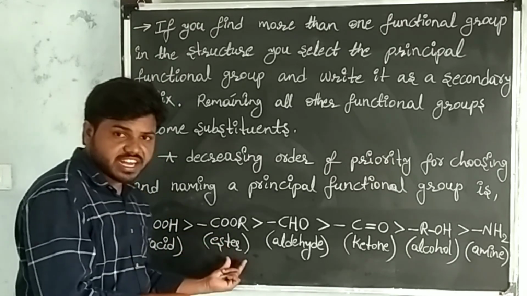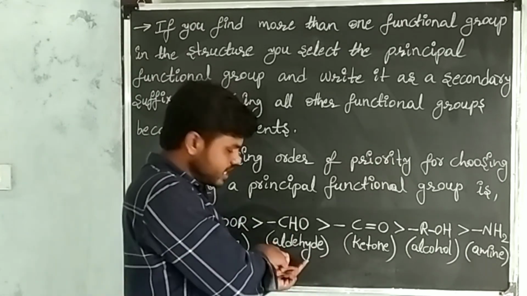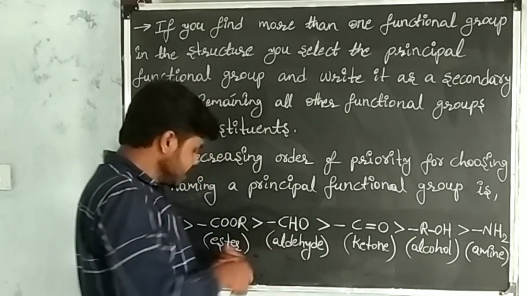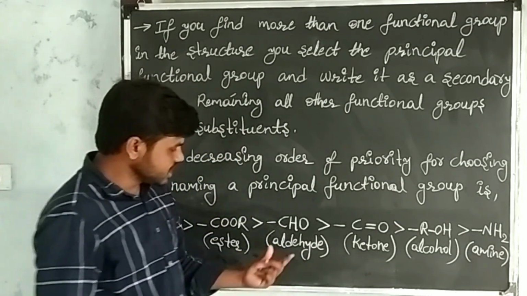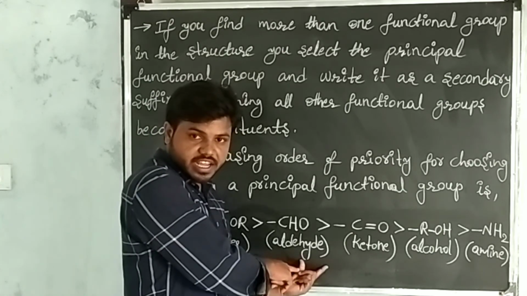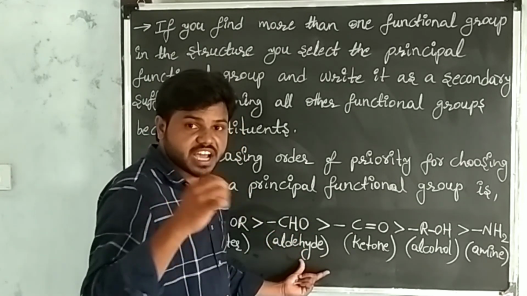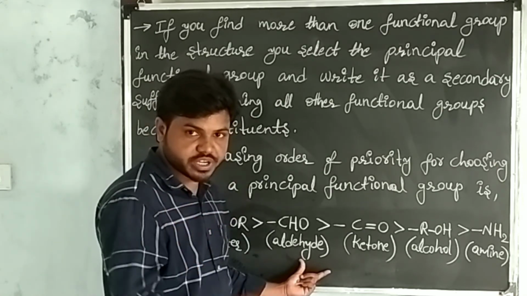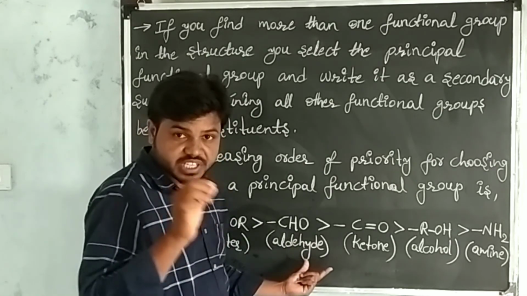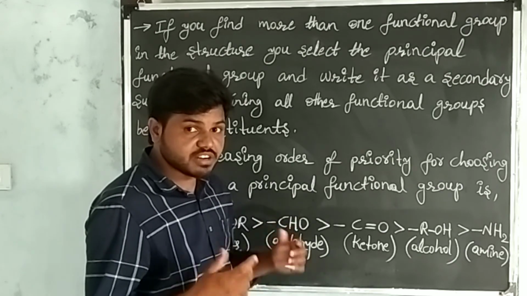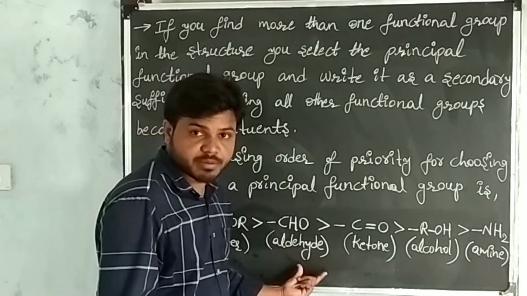If acid and ester are not present, then give the priority to aldehyde. This aldehyde becomes the secondary suffix. Remaining other functional groups become substituents.